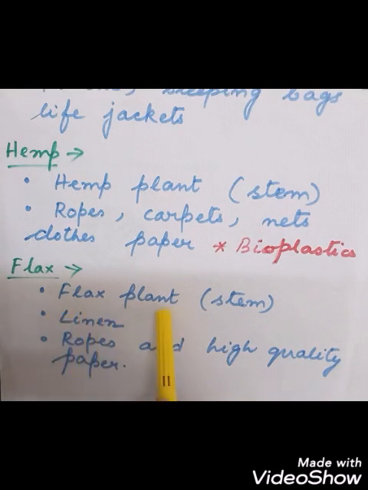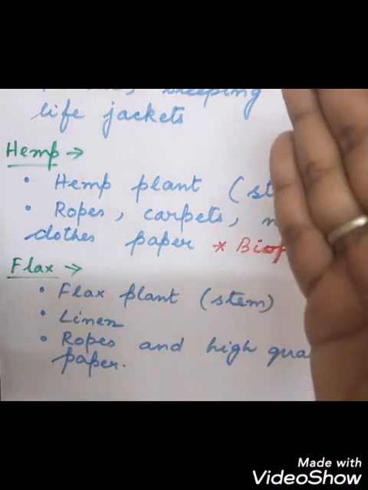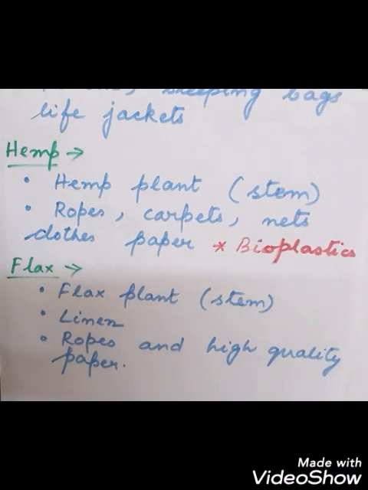Next we can see flax, which is obtained from the stem of the flax plant, and this type of fiber is used to make linen, one type of fabric that is used to make clothes, and this is also used for making ropes and high quality paper. So all of these, that is silk cotton, hemp, flax, and coir, are fibers that are obtained from plants.